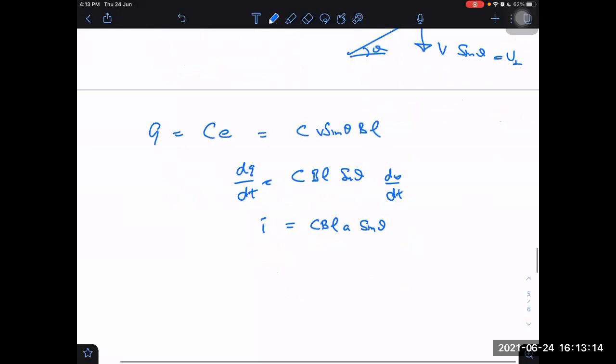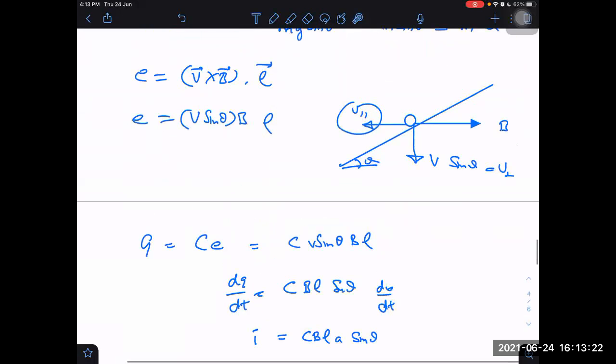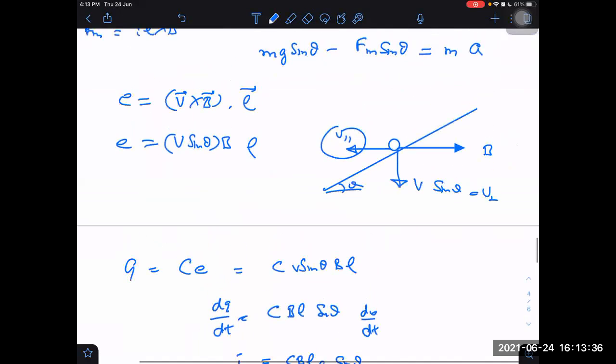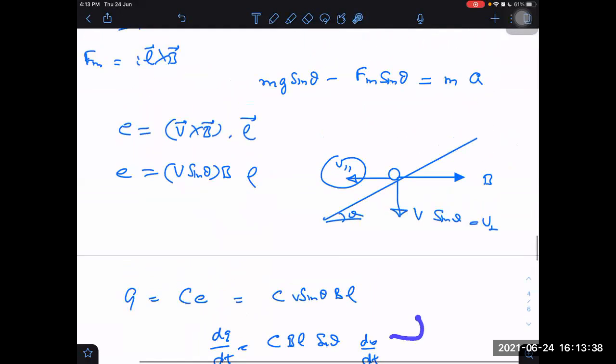If I know current, then BIL is force. Actually, force is IL cross B, but I already know that L and B are mutually perpendicular. So I can write magnetic force as just BIL, which is now becoming C B square L square A sine theta. After knowing that also, now we have time to put back in the first equation.